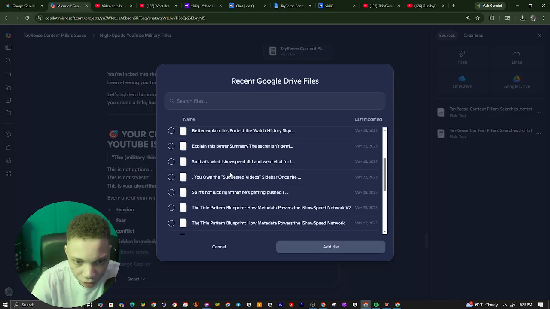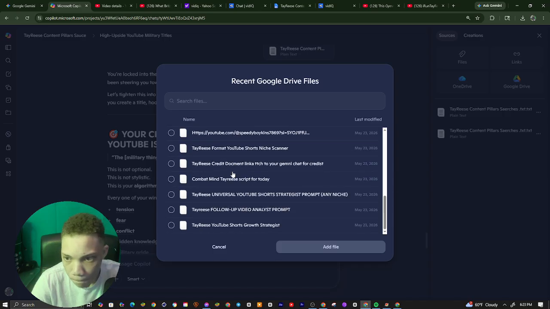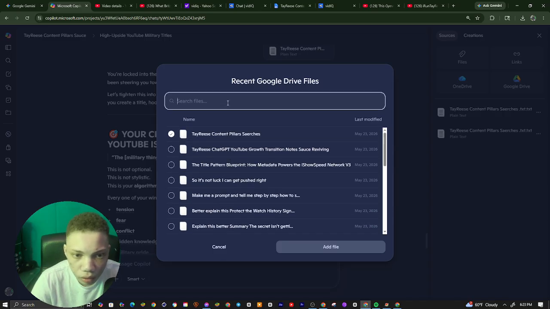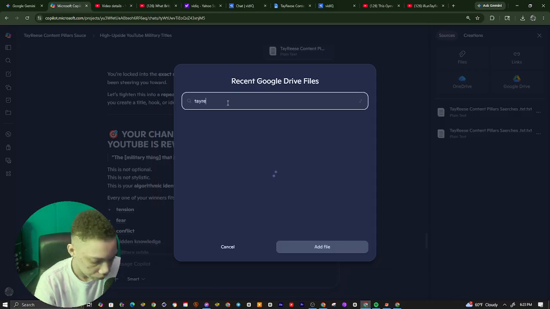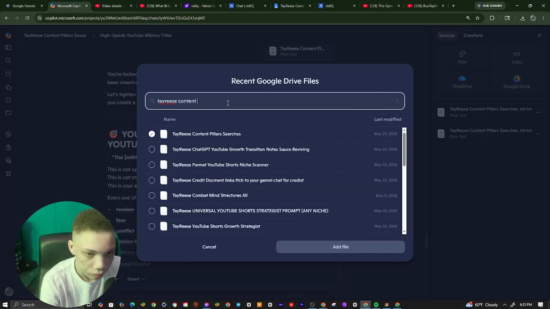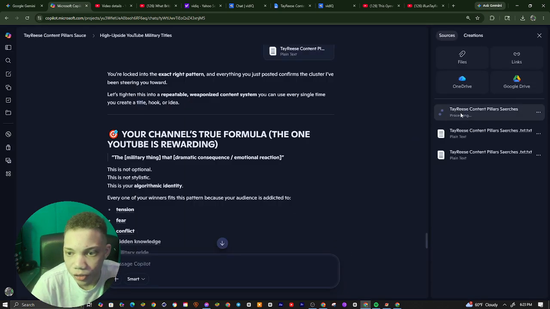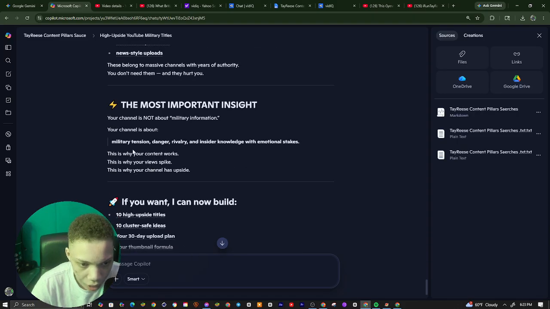You see content pillars. You can see that we can add a file and add it to our docs link. So it's now going to add the source to our docs link.